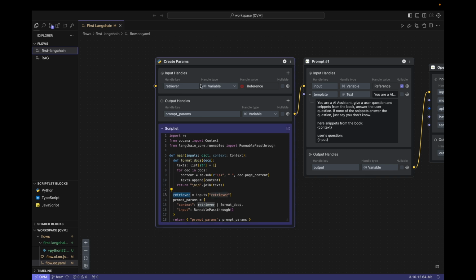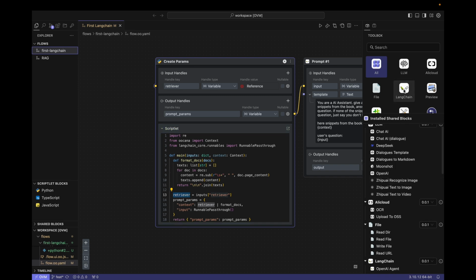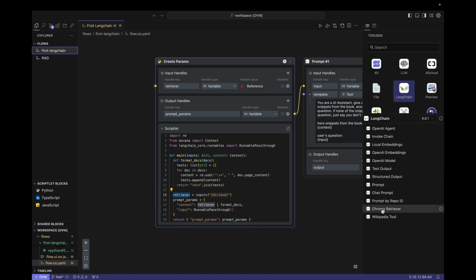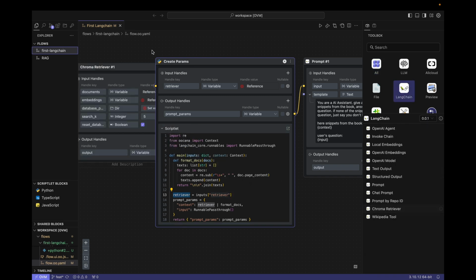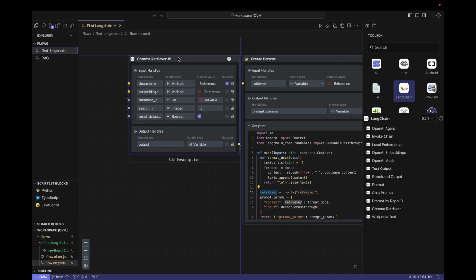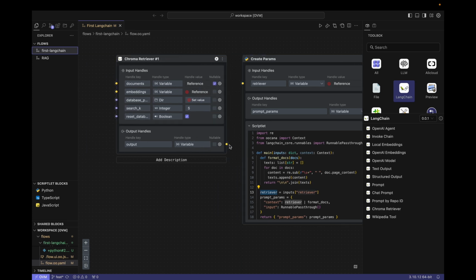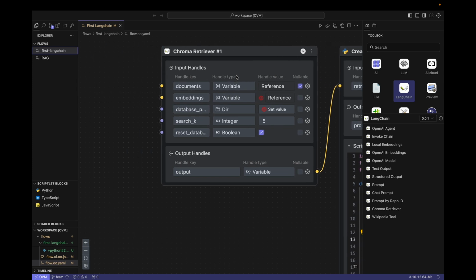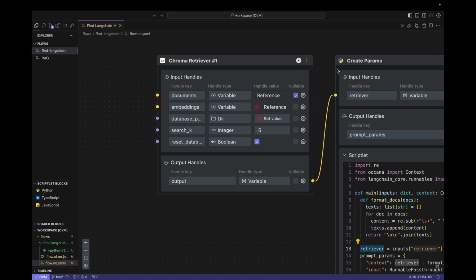Let's prepare its upstream block. I wrote a retriever here, so where does this retriever object come from? Let's drag a chroma retriever block over and connect them together so that we can provide a retriever object for the downstream. For LangChain, a retriever can query and return a set of documents based on the user's question, as the context of the question, and be attached to AI for reference. You can think of it as Google or any search engine.